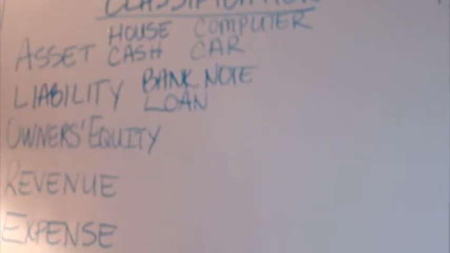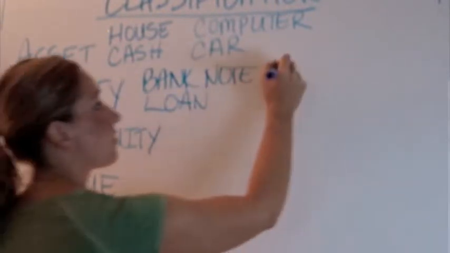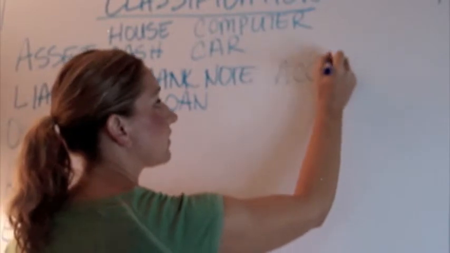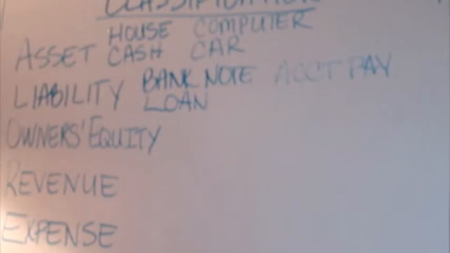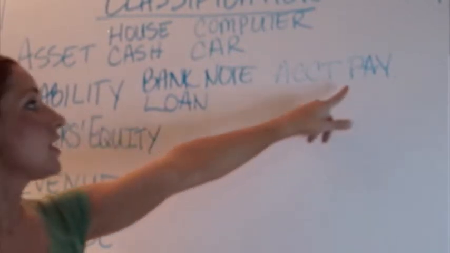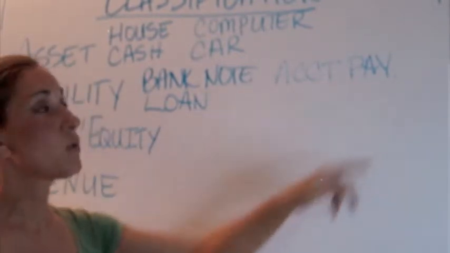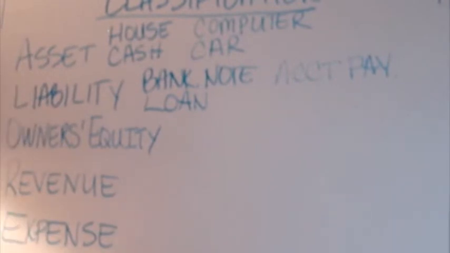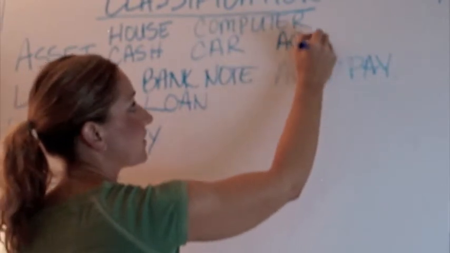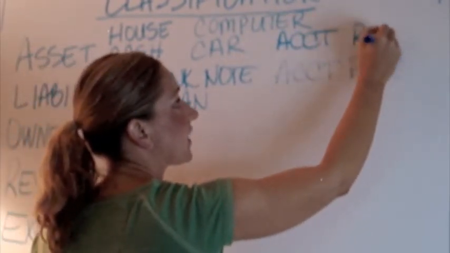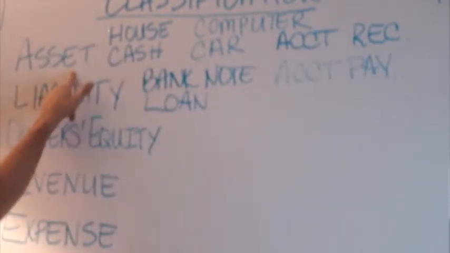Another example would be something in accounting that we call accounts payable. I'm going to abbreviate. Accounts payable, an easy way to remember that that's a liability. Payable tells you that you owe money to someone else. If we were to be receiving money in the future, it would be called accounts receivable, and that's classified as an asset. A receivable says you're going to receive money, that's an asset. A payable says you're going to pay money to somebody else, that's going to be considered a liability.